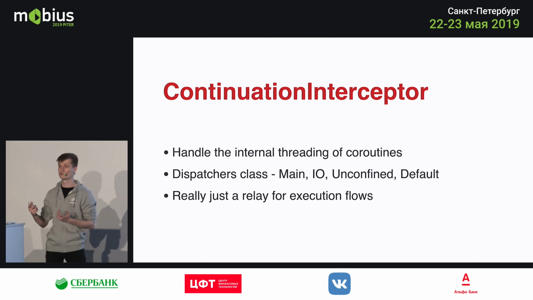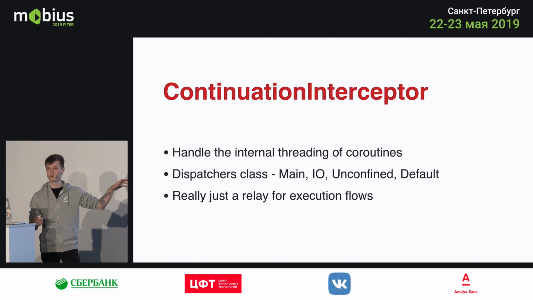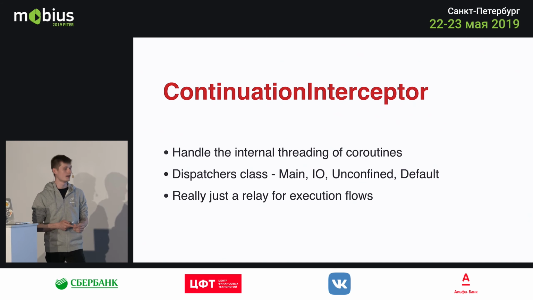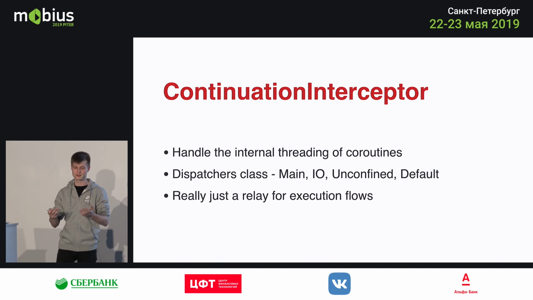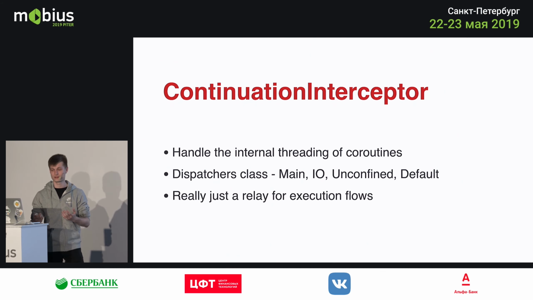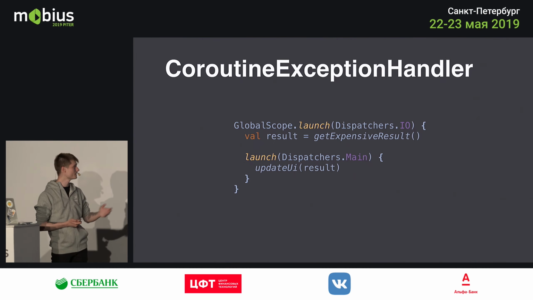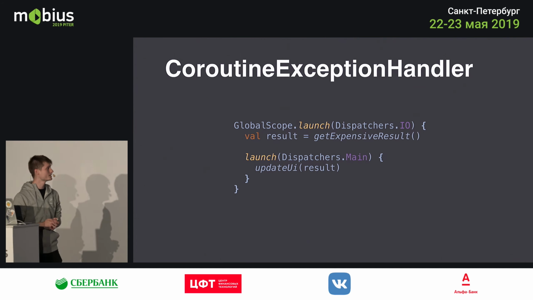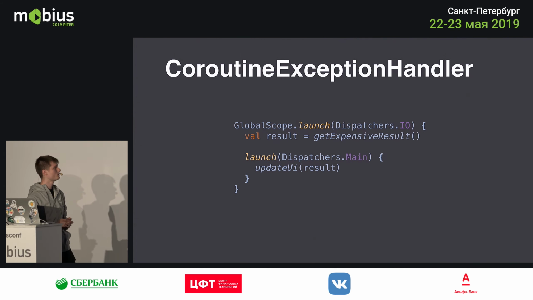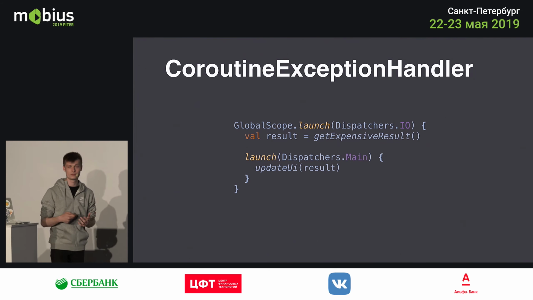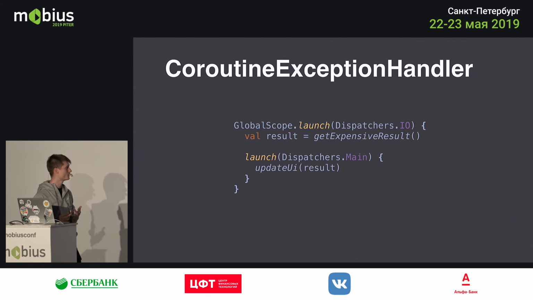So once you start a coroutine, you say use the default context or the I/O dispatcher, and it will just switch to the thread you want it to, and then you can switch back using the same class or same instances. So for example, here I have an expensive call. I launch a coroutine on the dispatcher's IO thread, or the dispatcher's IO context instance, whichever you want to call it, and it goes back into the background thread, which is used for heavy work.